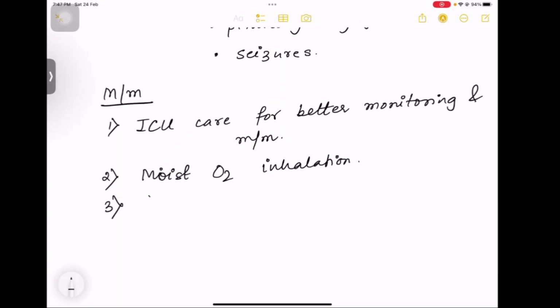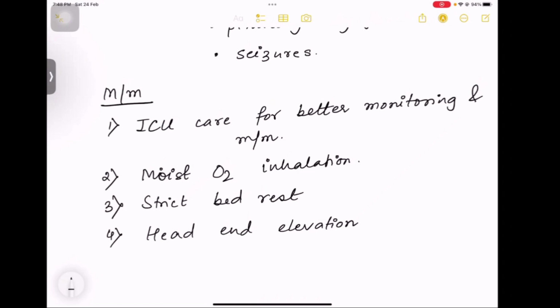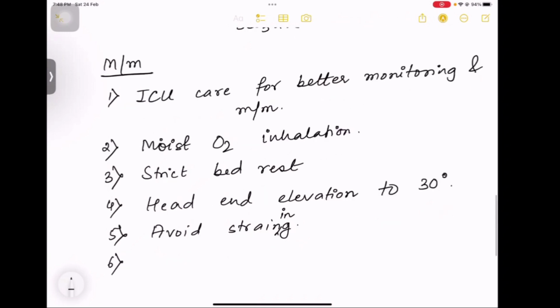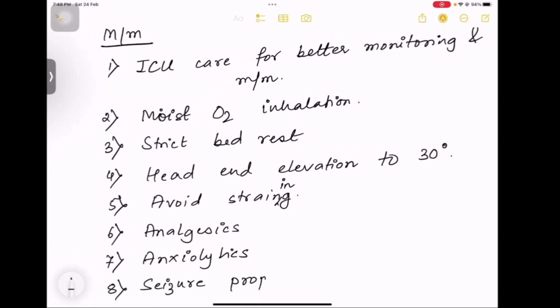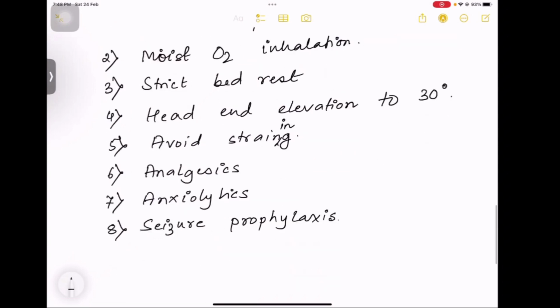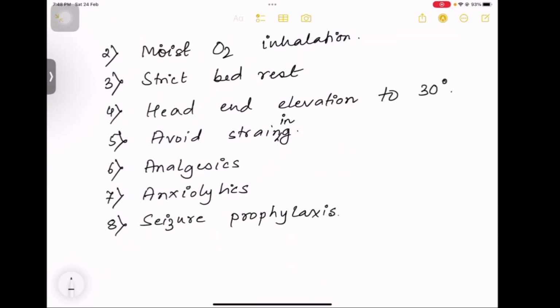Now, how will you manage the patient of subarachnoid hemorrhage? So first, you have to admit the patient in ICU, intensive care unit, for better monitoring and control of the vitals. Second, you have to give oxygen supplementation to the patient. Third is the strict bed rest of the patient because the patient is in a very terrible condition. Fourth, you have to elevate the head end by 30 degrees. Fifth is avoid the straining of the patient, because the more you strain the patient, the more will be the rise in the intracranial pressure. You have to give analgesics because of the excruciating pain that the patient has. You can give anxiolytics, and you have to give seizure prophylaxis because one of the chief complaints of the patient is that they can have seizures.